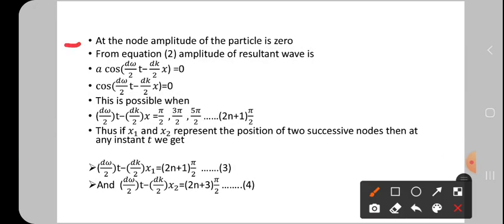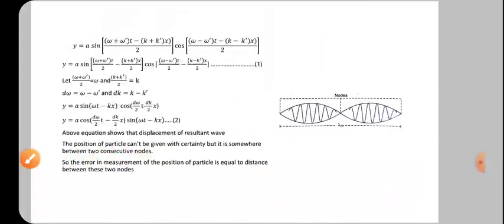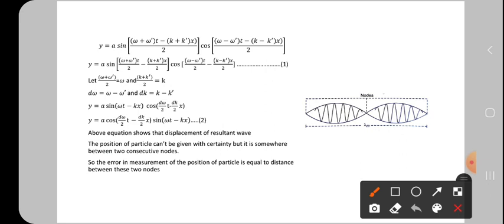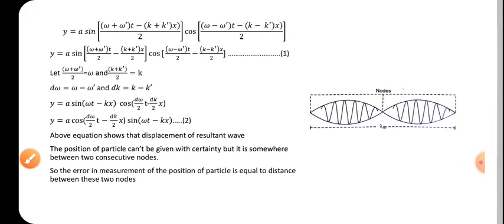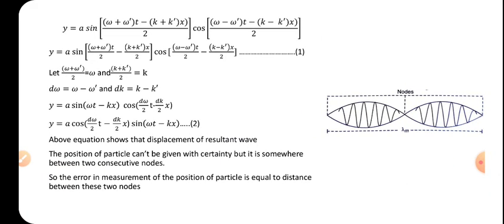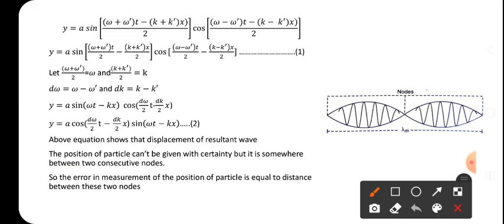At the node the amplitude of the particle is 0, as I just explained. From equation 2, the amplitude of the resultant wave is not only a, but a cos of the whole factor, which is the amplitude. Once again, see back here and check it: a cos of this, completely, is the amplitude.